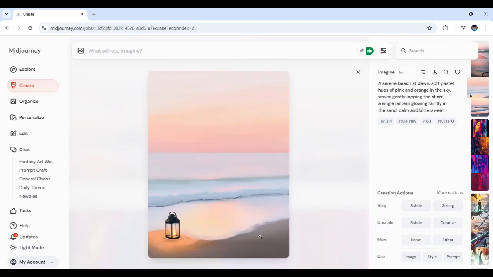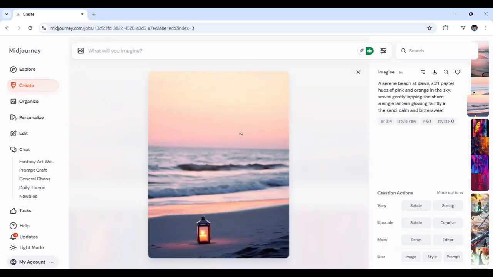Here's another one right here. It matches with the details from the prompt that I just submitted to Midjourney. And lastly, this one. Kind of prefer this one.